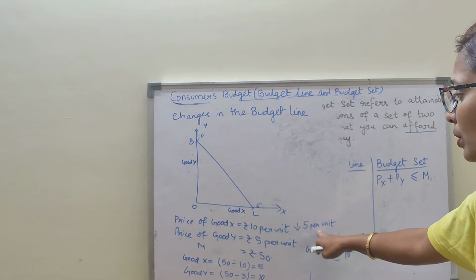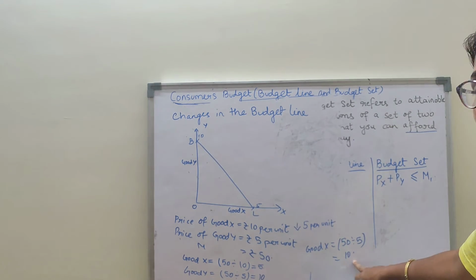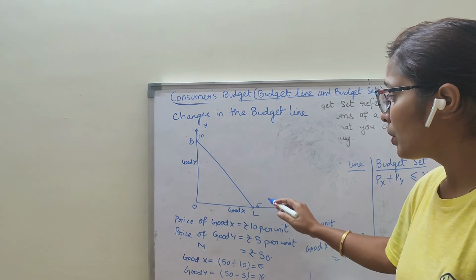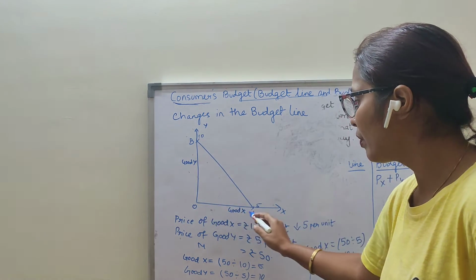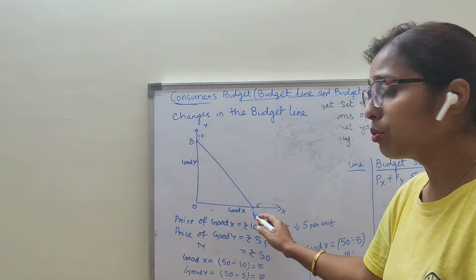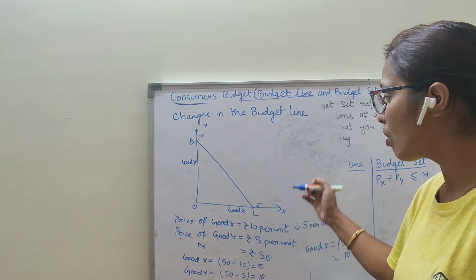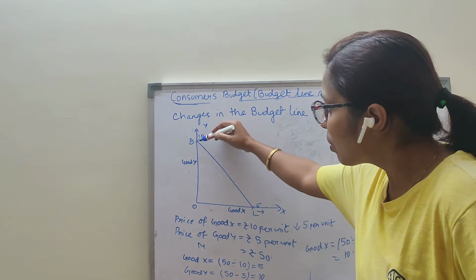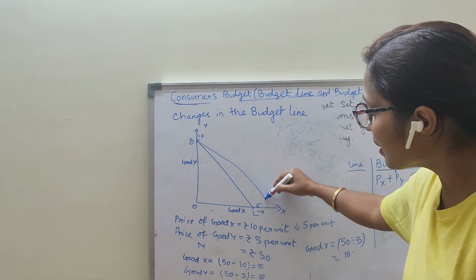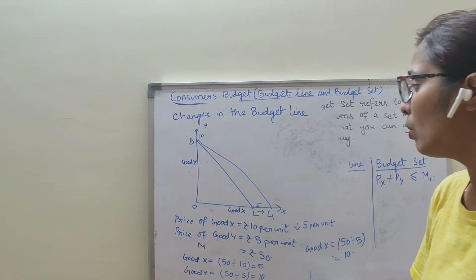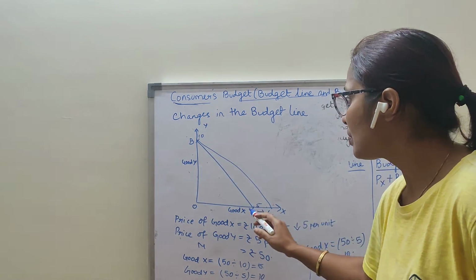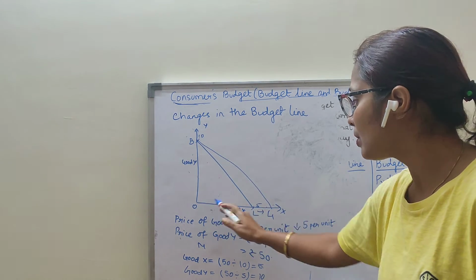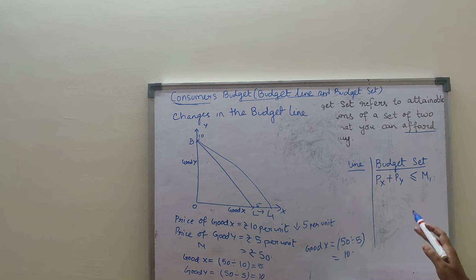Now when the price of good X falls, I am purchasing 10 units of X. That means my budget line will rotate to the right, because first we were purchasing this much amount of X. Now when the price of X has fallen, I can purchase more units of X. So starting from the y-axis, my budget line will rotate to the right, L1, and I can purchase a maximum of 10 units of X.